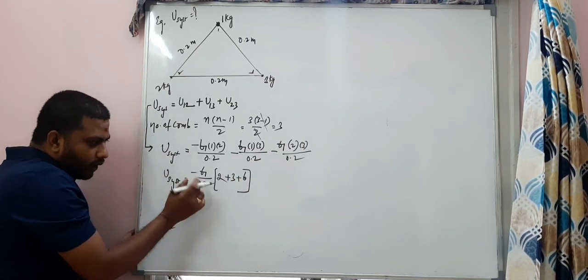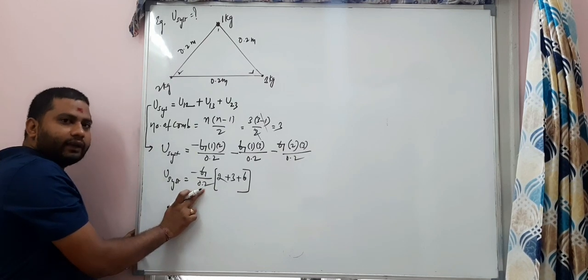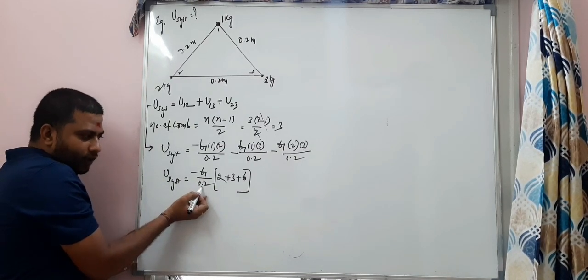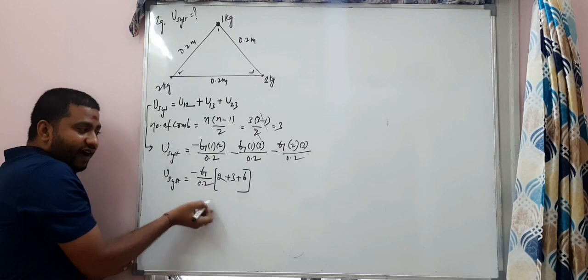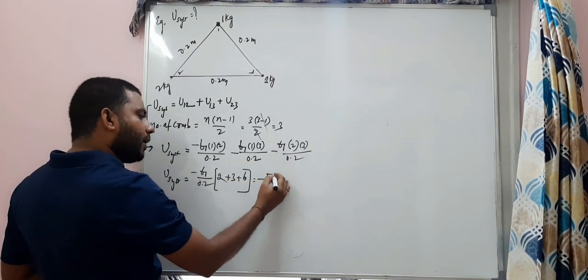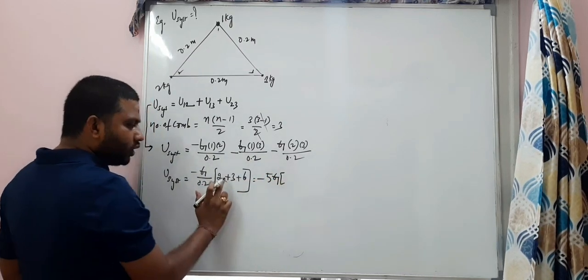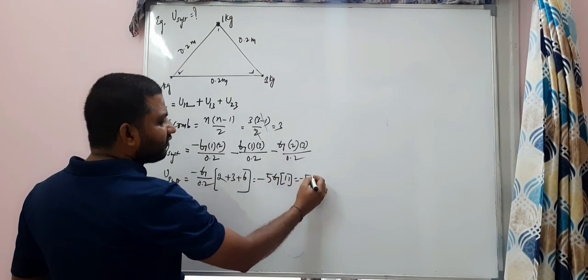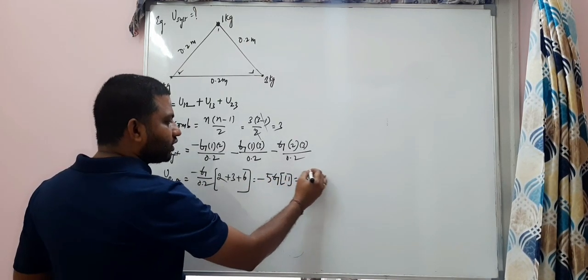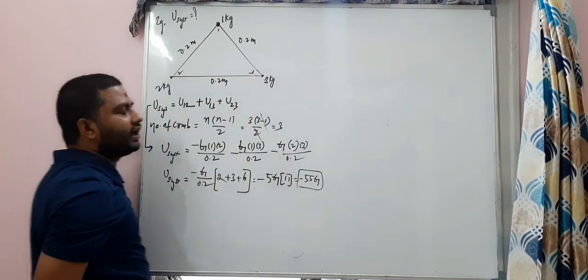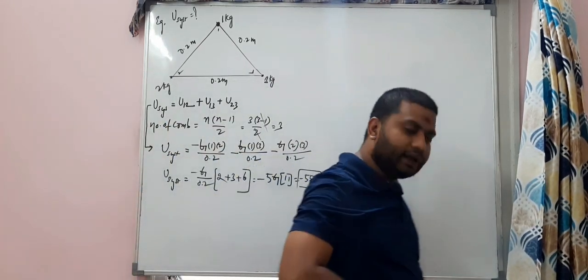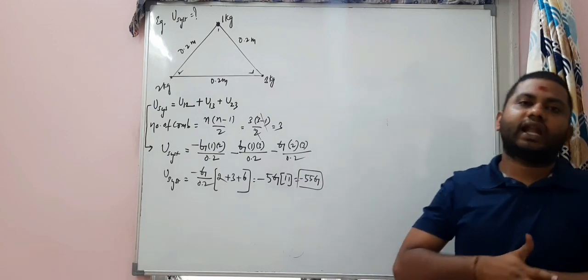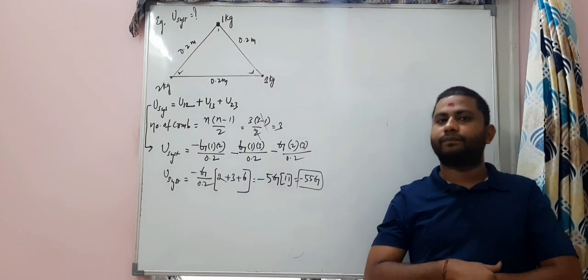This 0.2 I can write as 1 by 5. So you get minus 5G into, 2 plus 3 plus 6 is 11. So the answer is minus 55G, my dear students. This is the answer for the potential energy of the system.